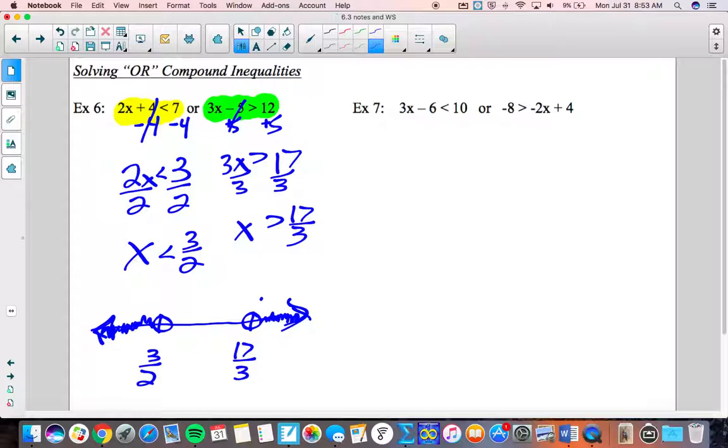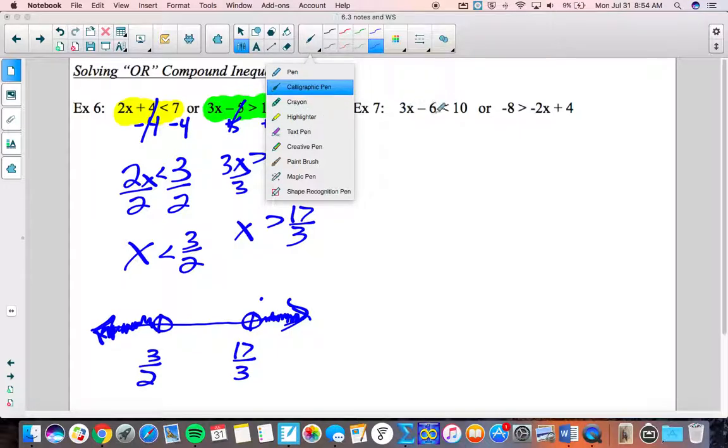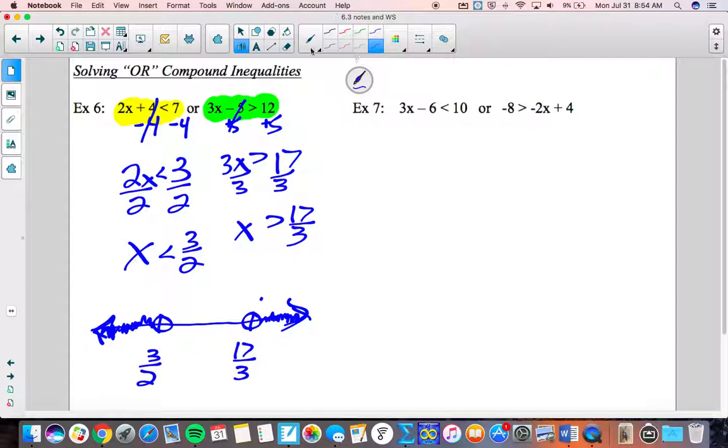Boom shakalaka. That's a compound inequality because we have multiple inequalities, but this is an OR statement. Same here. We have the solution set is either this or that. That's leading us to think that, well, we're probably going to get this OR type picture. So there's one inequality we have to solve. For example, number 7, there's the second one.